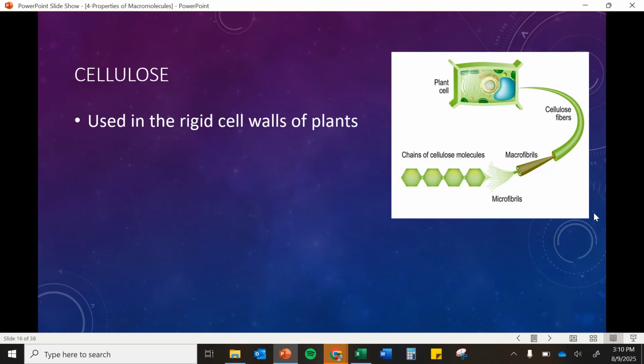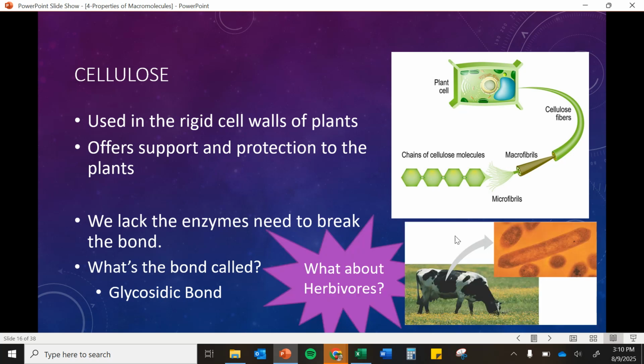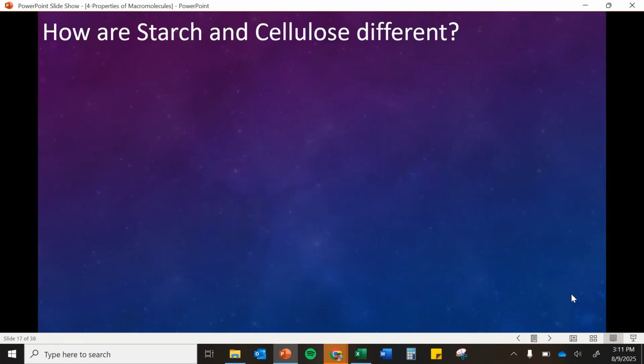Okay, so cellulose is used in the rigid cell walls of plants. It offers support and protection for the plants. But humans, we lack the enzymes needed to break down this bond. So remember that bond is called a glycosidic bond. So that bond in between the monomers of cellulose, we cannot digest. Herbivores can, and that's actually not because they themselves have enzymes that can break down this bond, but they have bacteria in their guts. So cows, for instance, have bacteria in their guts that are able to break down that cellulose so that they can digest it.